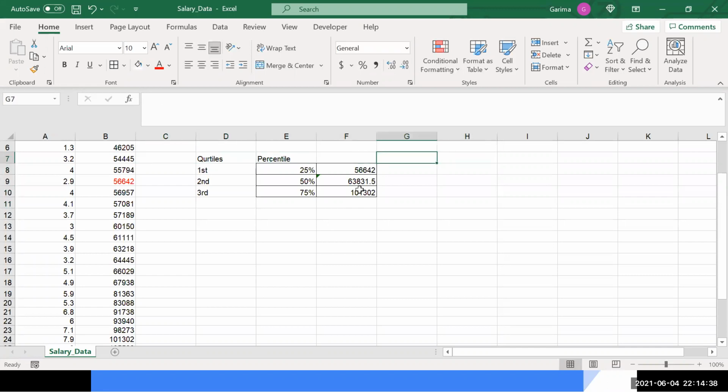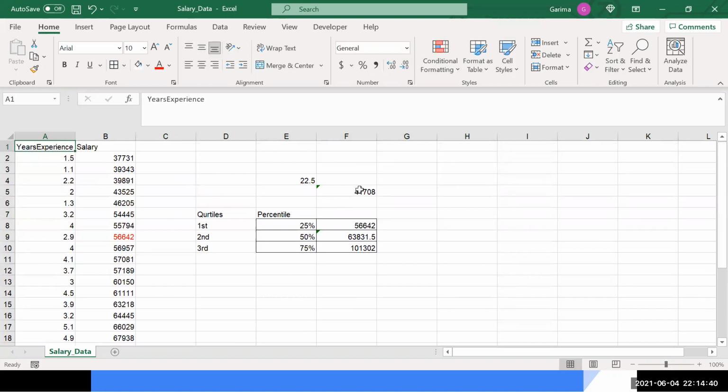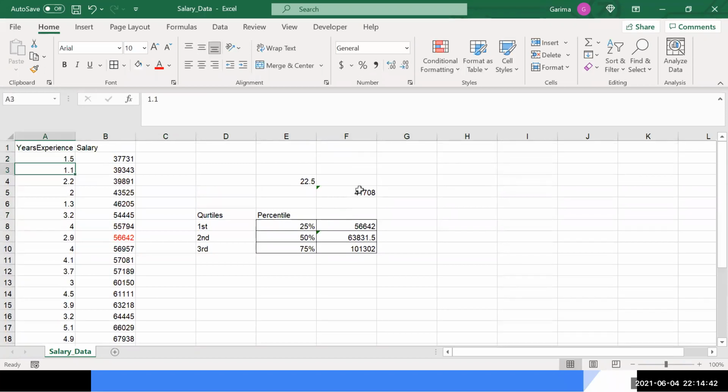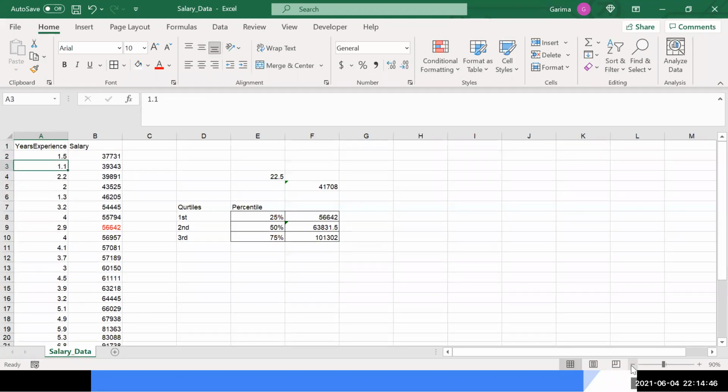Now, if I ask you what is the median, what is the value of the median here? There are 30 values, so the middle is the average of the 15th and 16th values. This and this.